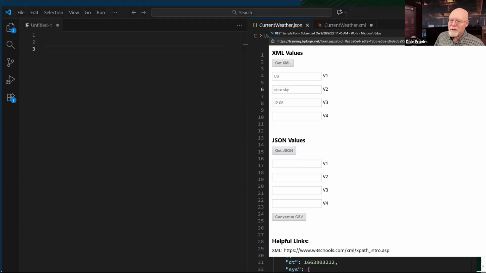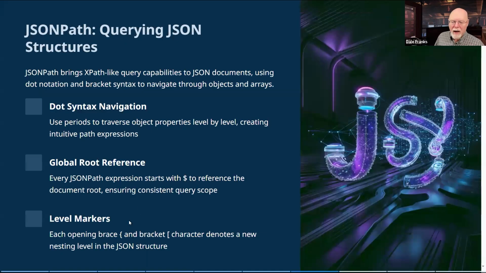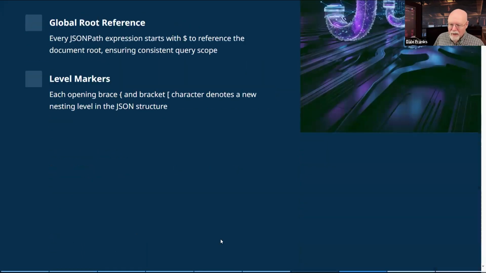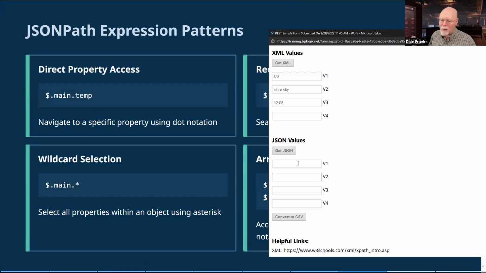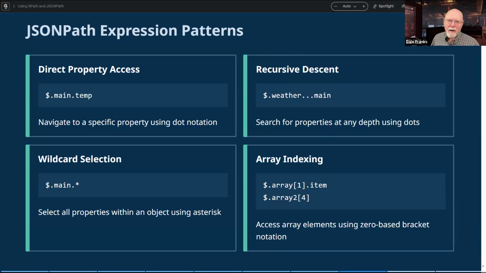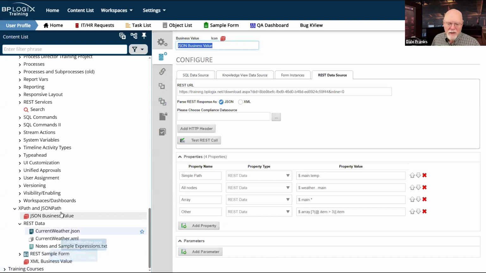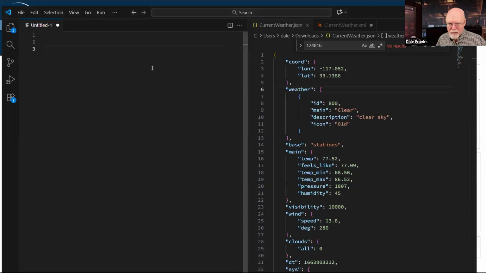So let's take a look at our JSON path document, and let's talk about how we're going to get these different properties. Let me go ahead and grab the JSON, and we'll have the JSON on my form. Now let's go back and look at the JSON data itself. So I'm going to copy this and paste it so we can all see it here.